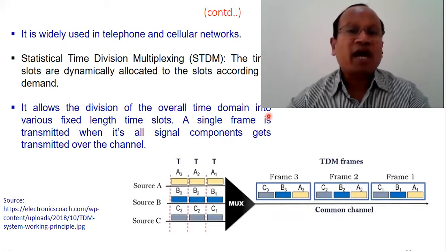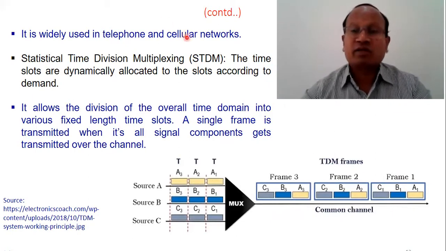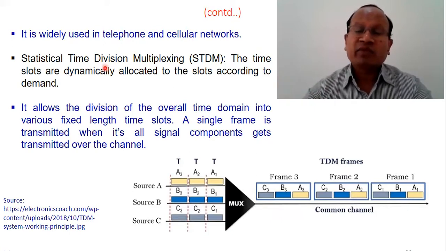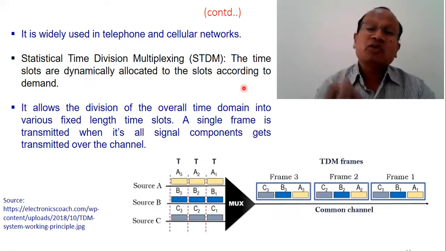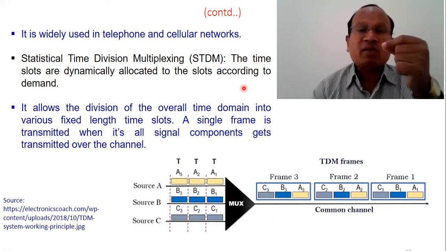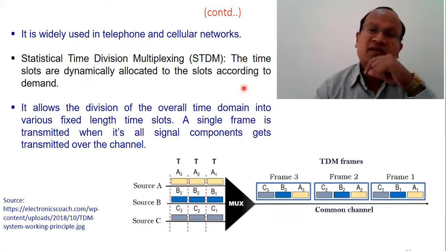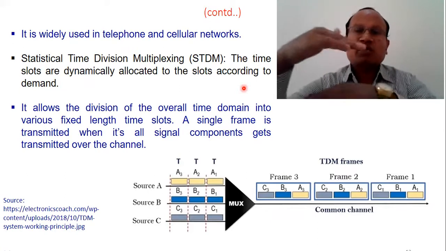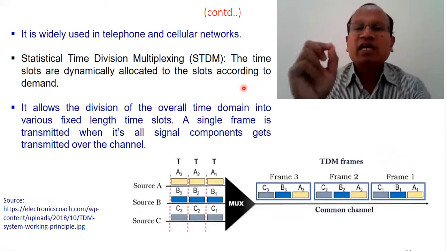TDM is used widely in telephone and cellular networks, wireless communication systems. Statistical TDM I talked about, which is asynchronous. The time slots are dynamically allocated according to the demand, according to the need of the channel. Each channel is representing one stream of source, one stream of message. There is a common channel, but I'm not talking about that common channel. I'm talking about an individual channel.